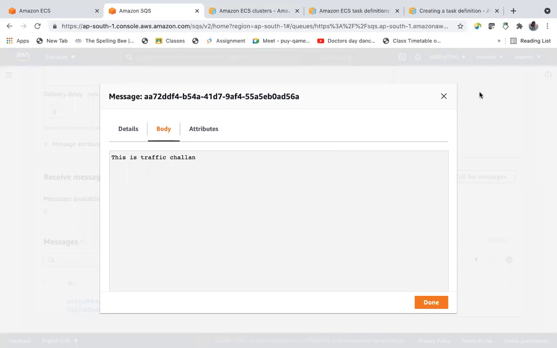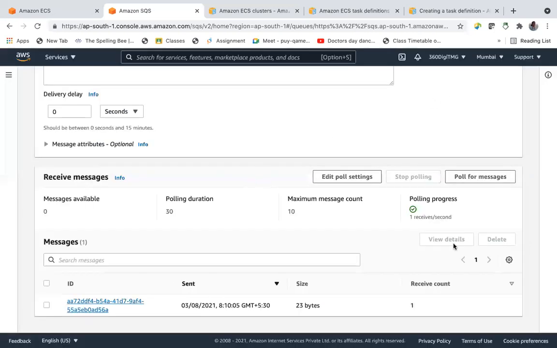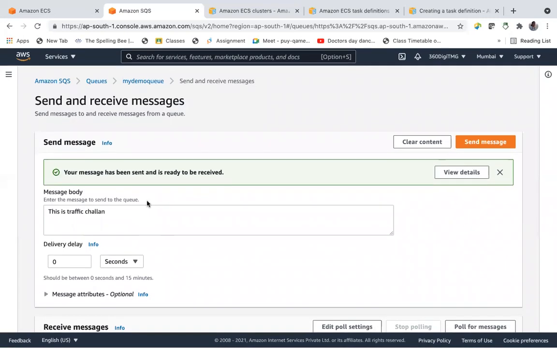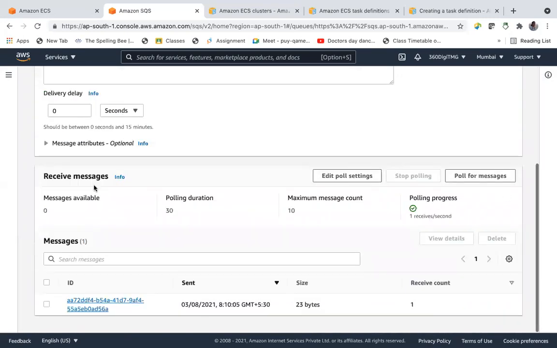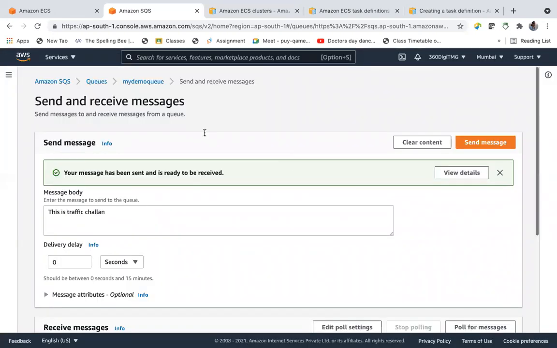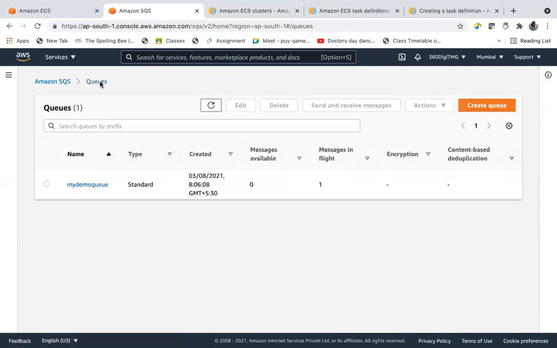So this is the traffic challenge. This is what we have sent, right? And now how can applications use it? So here I am saying poll for message, but how can applications use it? So edit poll settings, 30 seconds. You can increase this time for polling duration, etc. Let us go to the queue.